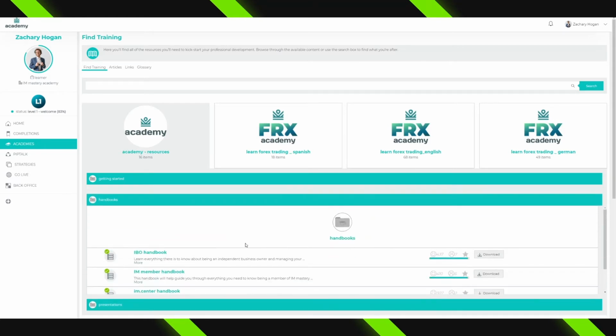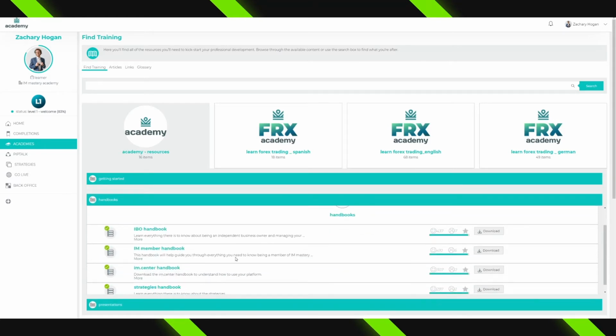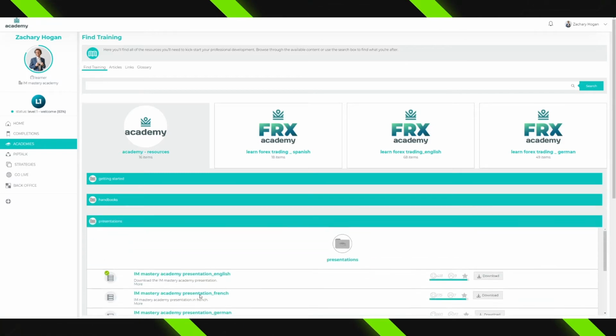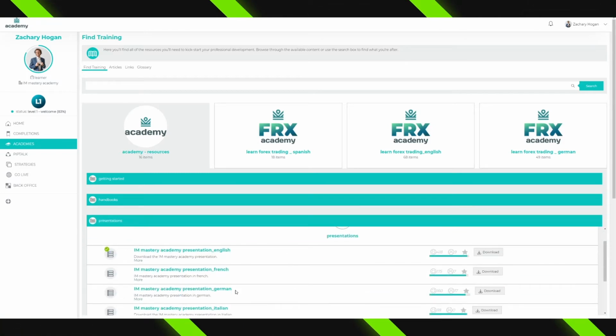Under the handbooks, you're also able to find various PDFs. And so this is just another complementary resource to what's in the Getting Started section. If you're interested in building the business and sharing this information with other people, you're also able to find different presentations in various languages right here under the resource section.